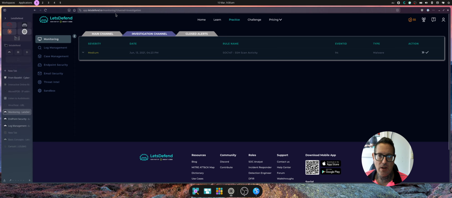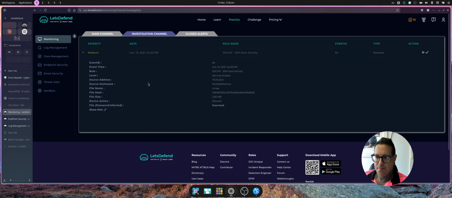We're on the LetsDefend platform, and I've assigned myself this medium severity ticket, SSH scan activity, malware. So let's have a look at the alert. Okay, SSH scan activity. We've got a source address and Pentest machine.